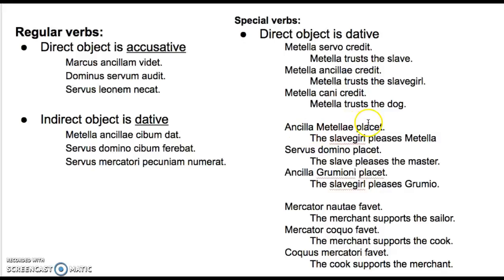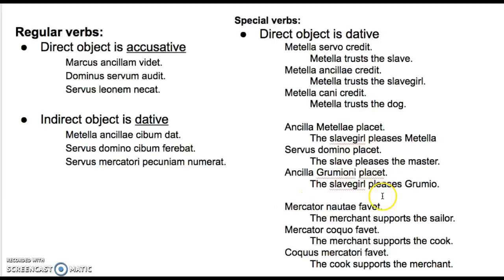Same thing happens with placet and fawet. These are the three special verbs that you know so far: credit, placet, fawet. Credit means trusts or believes, placet means pleases or delights, and fawet means supports. The slave girl pleases who or what? Metella. Metella is the direct object, but she's dative because this is a special verb.